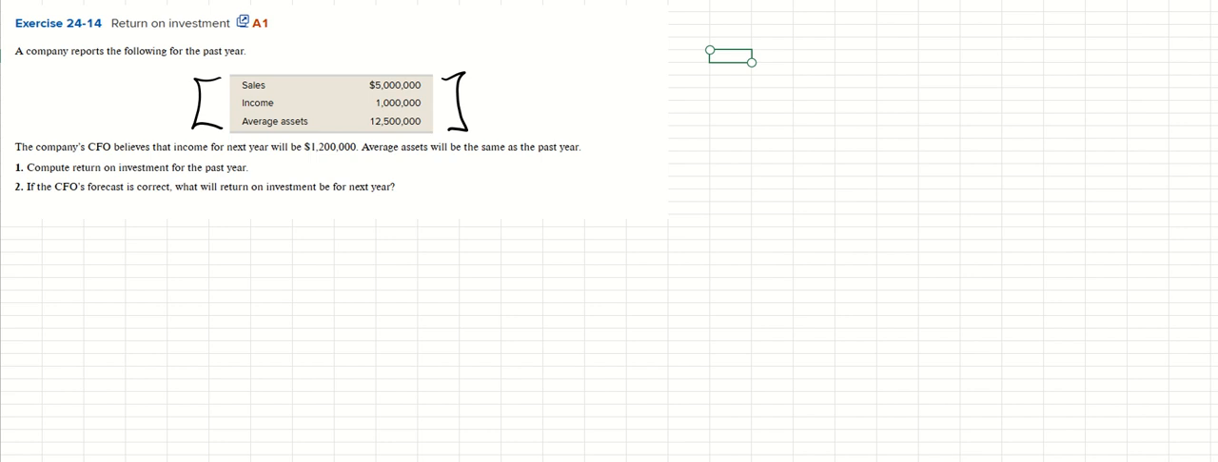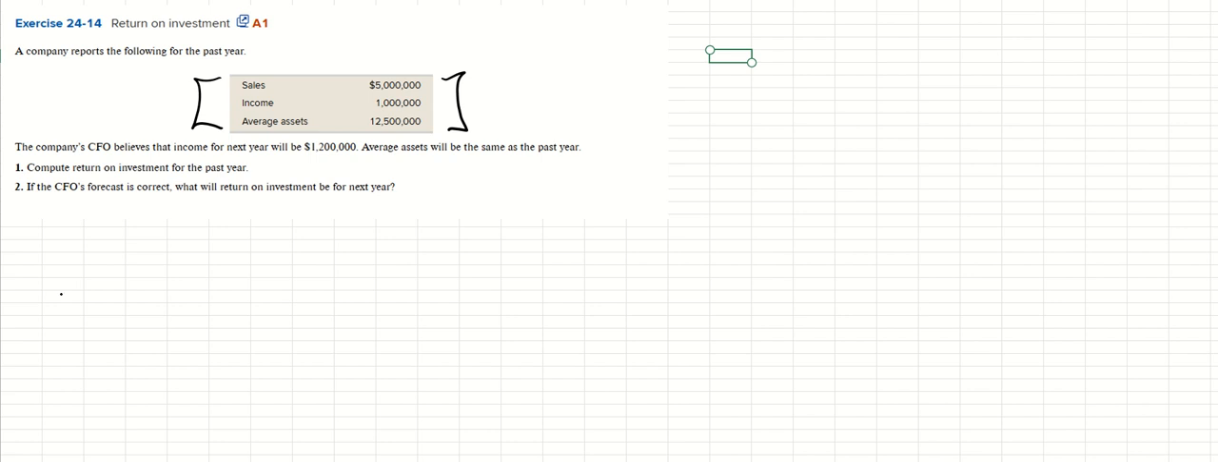So we have to do two things. Number one, we have to compute ROI, or return on investment, for the past year. And then for number two, if the CFO's forecast is correct, we have to determine what the ROI is going to be for the next year.